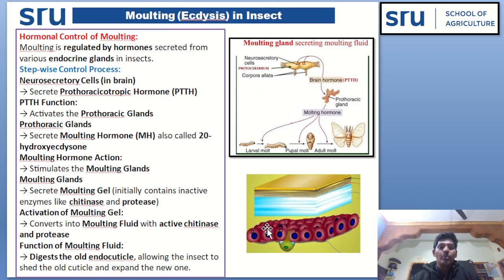The function of the molting fluid digests the old endocuticle, allowing the insect to shed the old cuticle and expand the new one. So therefore, various endocrine glands are involving in insect molting.